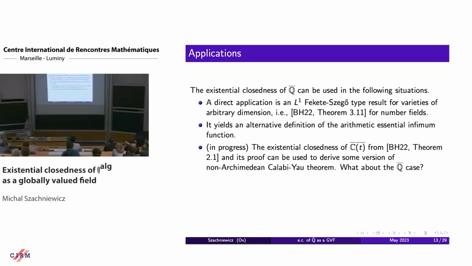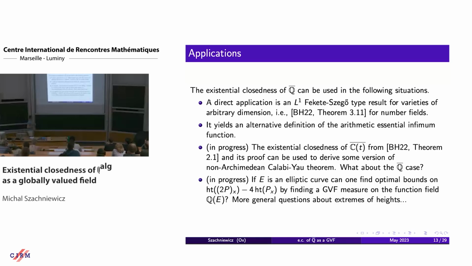There is also some potential application to Calabi-Yau type theorems. So the existential closedness in Udi and Itai's case, one can use it or its theorem to prove some Calabi-Yau type theorem over non-Archimedean fields, where the non-Archimedean valuation comes from a point on a curve. But in this case, maybe one can use it over p-adic fields. So this is a work in progress.